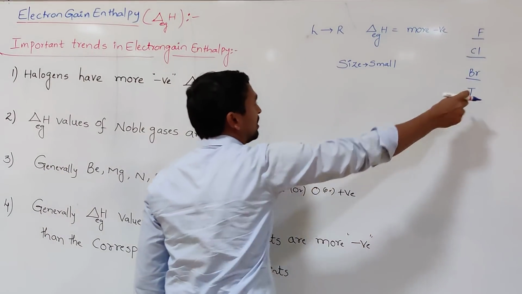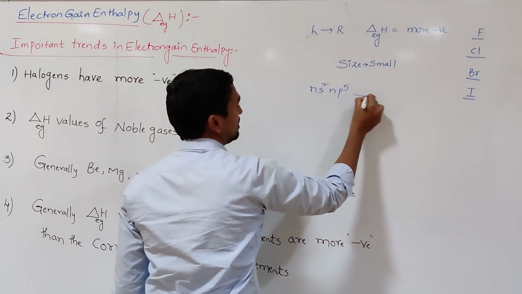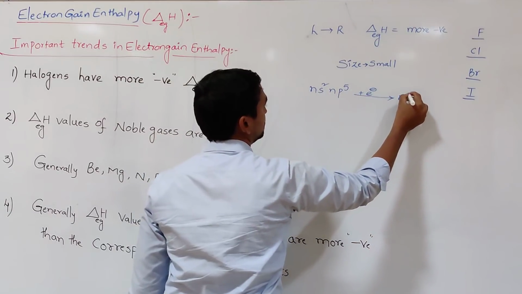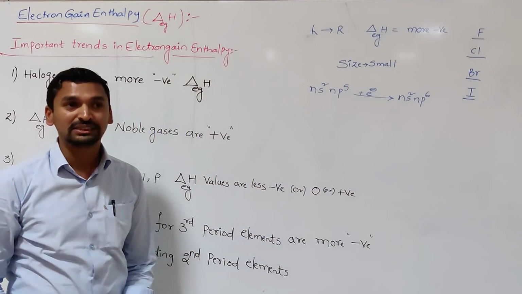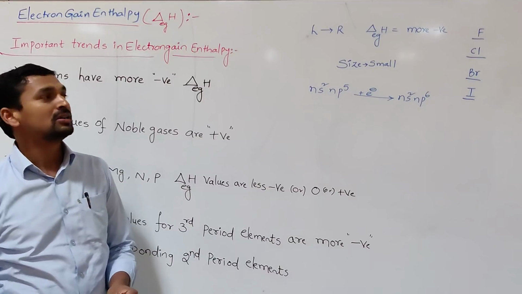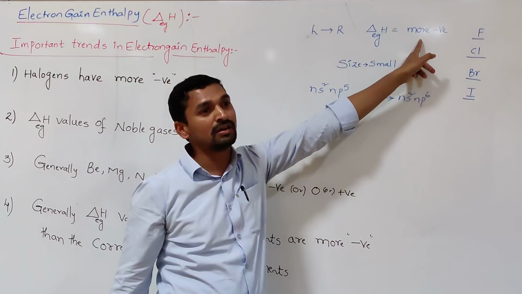The general electronic configuration is ns2np5. By addition of the incoming electron to this, we get ns2np6, a stable electronic configuration. That's why the halogens are always ready to accept the electron. So in that case, the electron gain enthalpy values are more negative.